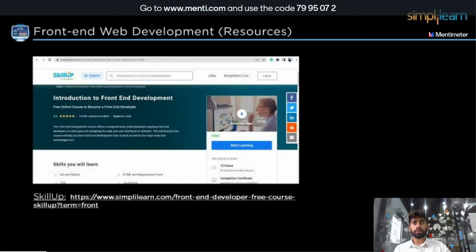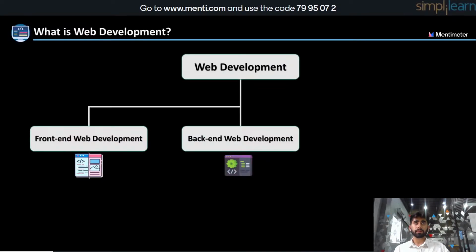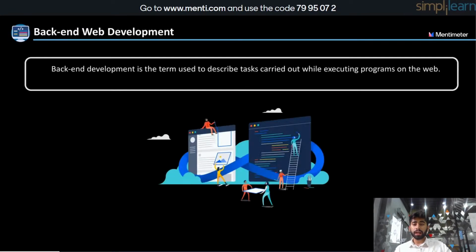Now, let's move to backend development. Backend development is the term used to describe tasks carried out while executing programs on the web. Instead of front-end development, which focuses on customer-facing services and programs, backend development handles server-side functionalities, integration, as well as activities like designing APIs, creating libraries, and working with system components. Focusing on website architecture, scripting, and building code that communicates between the website database and the user browser is a part of a backend developer's job description.